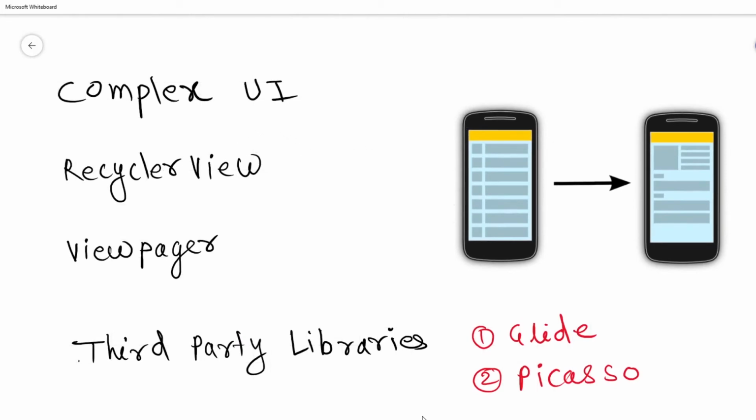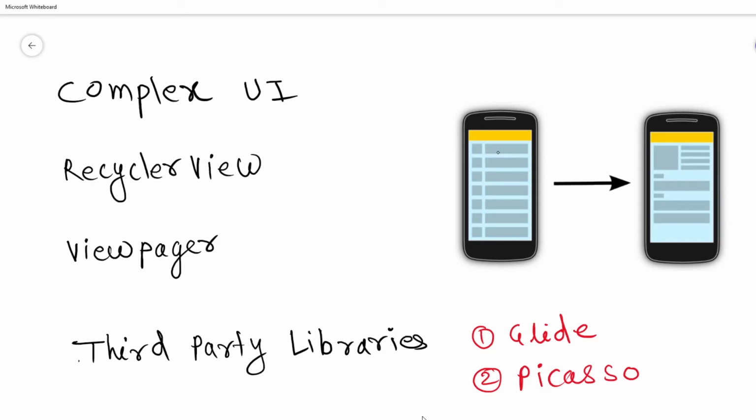Then you should go for complex UIs, that is RecyclerView and ViewPager. RecyclerView manages a lot of data in a very efficient manner. Let's say there are thousands of emails in your mailbox, but it will allocate memory for only those emails which are available on the screen.